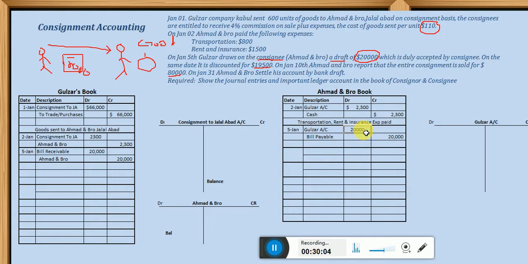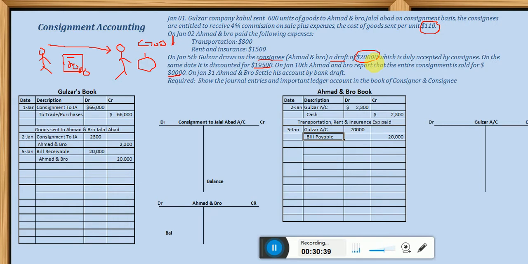From Gulzar, obviously, because this individual is having some goods of Gulzar, so that's why Gulzar account is debited here. Why? Because this amount is to be received from Gulzar, from the goods of Gulzar when they are sold, and now Ahmad and Bro is liable to pay this amount to the third party or to the holder, whoever that can be. Okay, this was about recording the bill of exchange or the draft here.